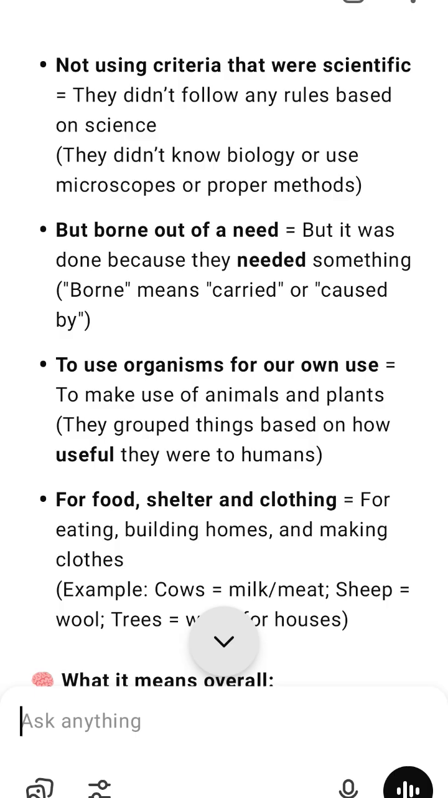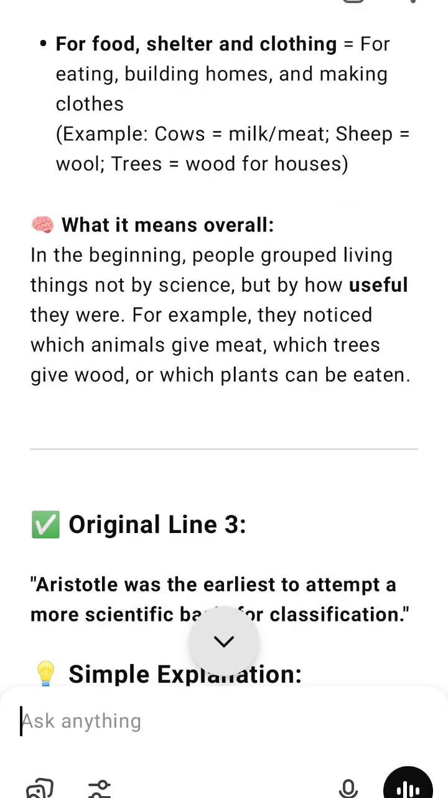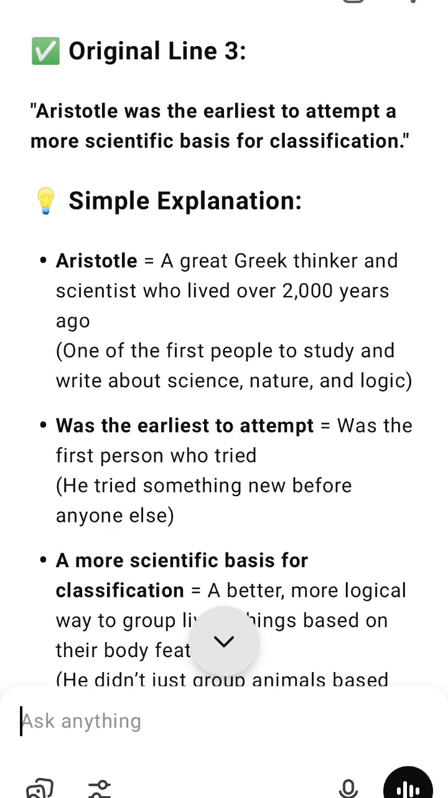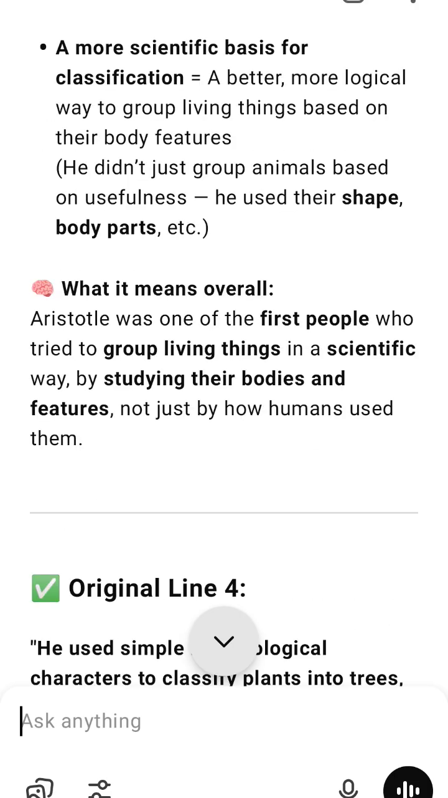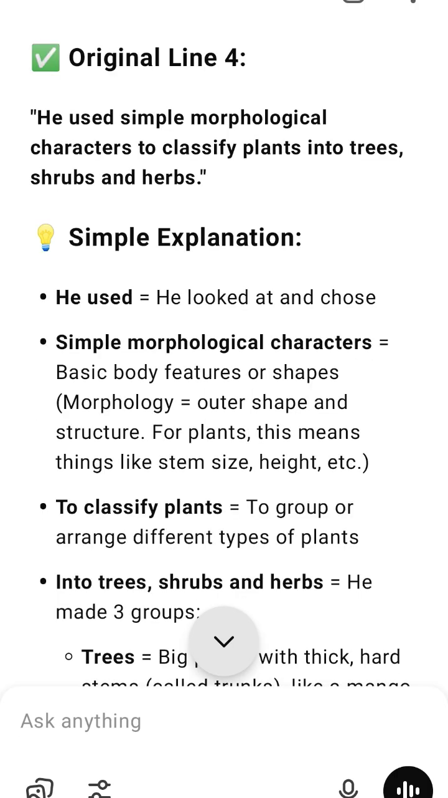Then came Aristotle, a scientist from ancient Greece. After many years, a great thinker named Aristotle, he lived over 2,000 years ago in Greece, tried to make classification more scientific. He studied the outer features, what something looks like, of plants and animals. This is called morphology, study of form and structure.